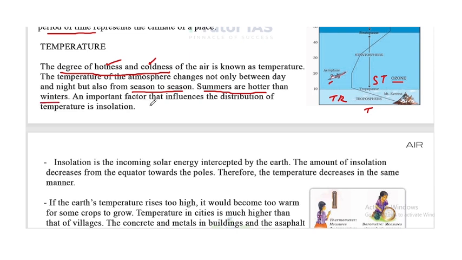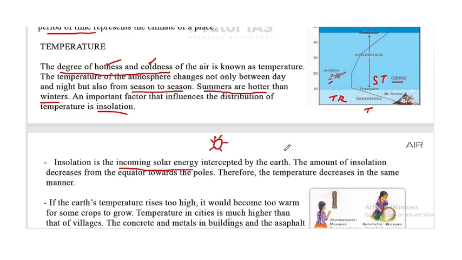An important factor that influences the distribution of temperature is insolation. Insolation means incoming solar energy. That is called insolation. The insolation is the incoming solar energy intercepted by the earth. The amount of insolation decreases from the equator towards the poles.